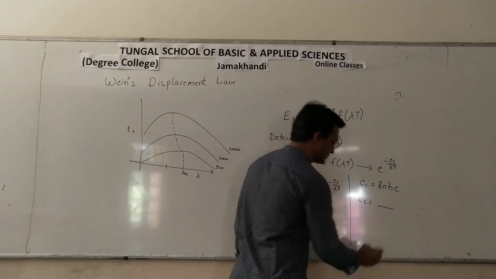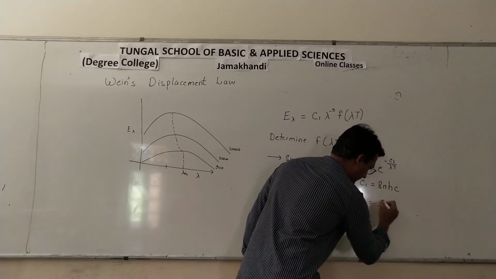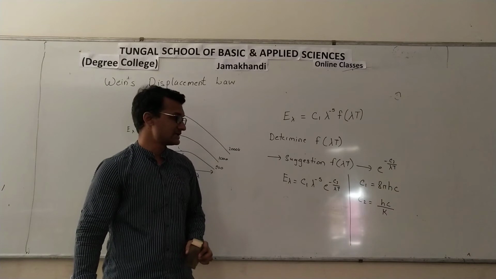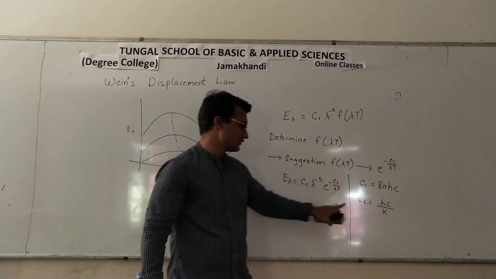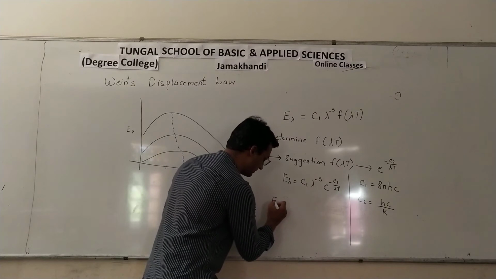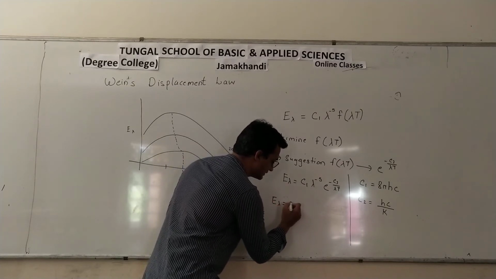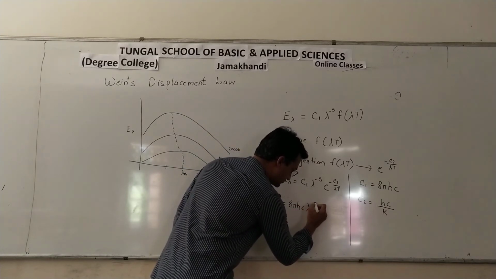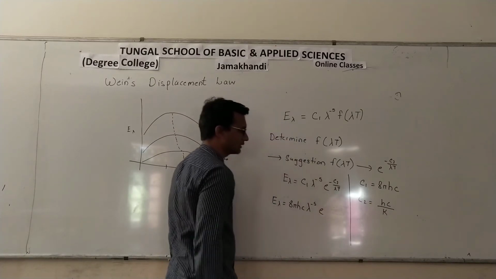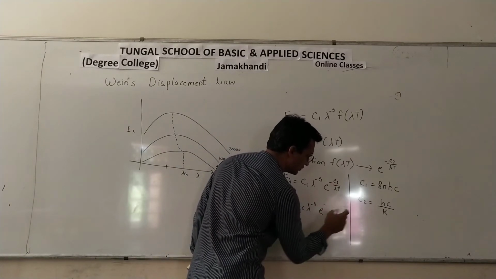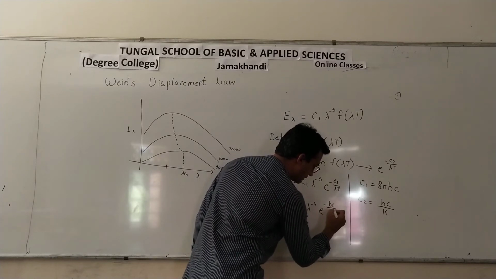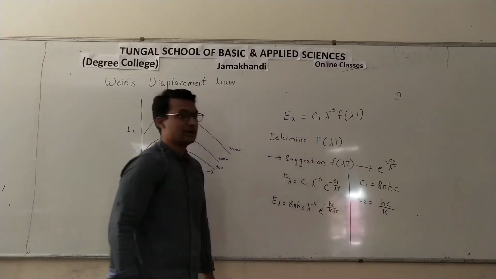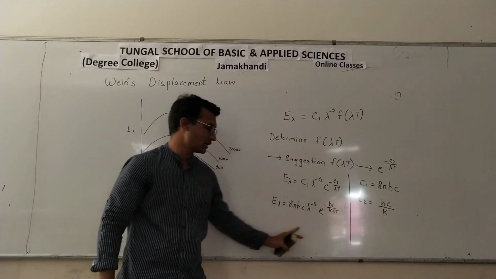For C2, he determined the value hc divided by k. So we will now substitute these values in this equation. E lambda is equal to C1, which means 8 pi hc, multiplied by lambda raised to minus 5, into e raised to minus C2. What is C2? hc divided by k lambda T. Then he got this equation.